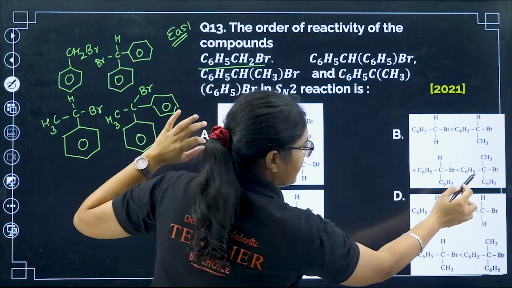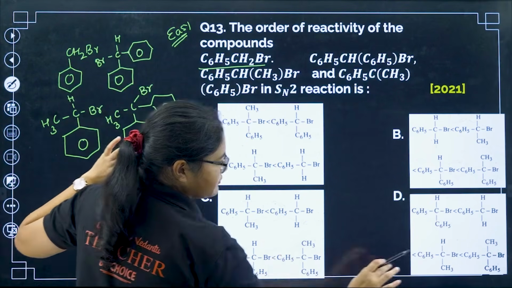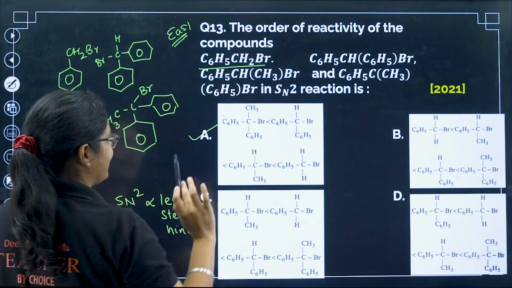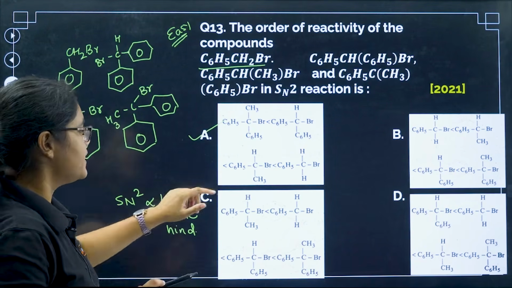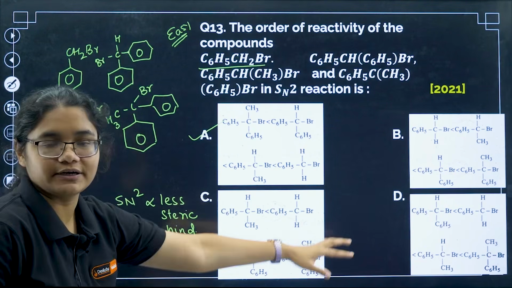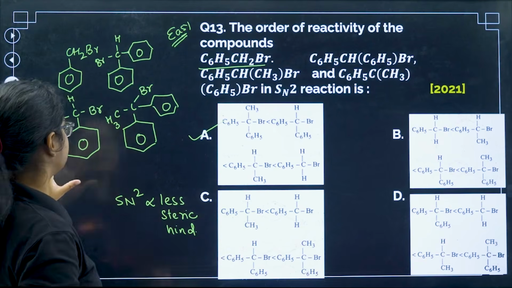Here I have a different option, here also I have a different option, here also I have a different option, so blindly I can say it is option number A, because the first one is different in all the compounds, but still let's see the other one.